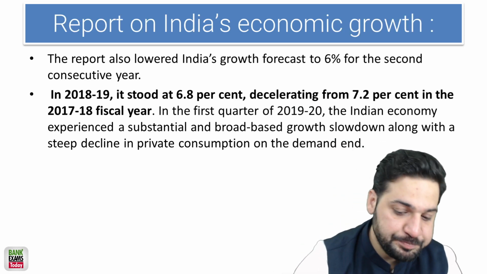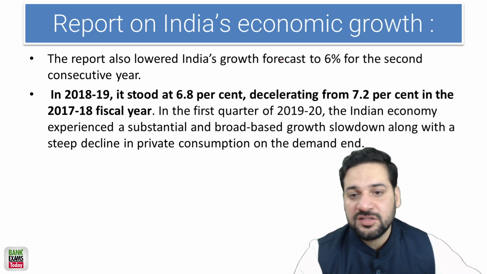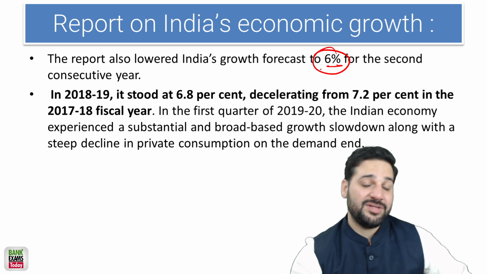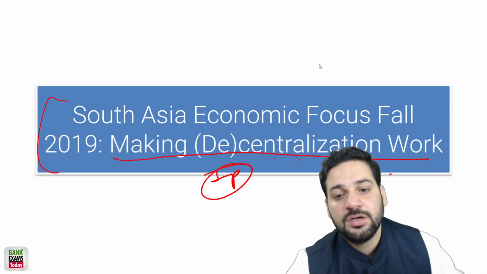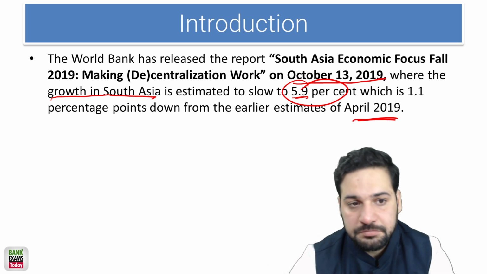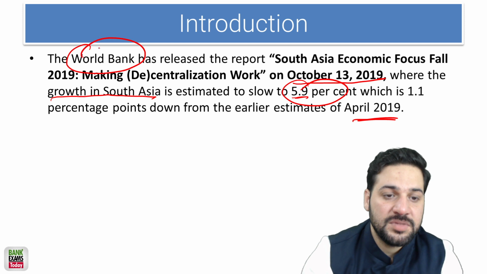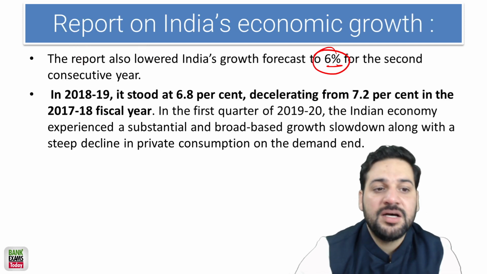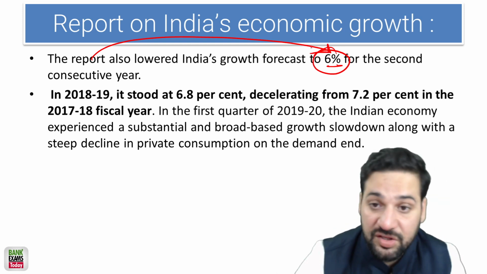According to this, the report has also lowered India's growth forecast to 6%. So that's really important. According to South Asia Economic Focus Fall, this report has been released by the World Bank. And according to this report, India's growth forecast is just 6%.